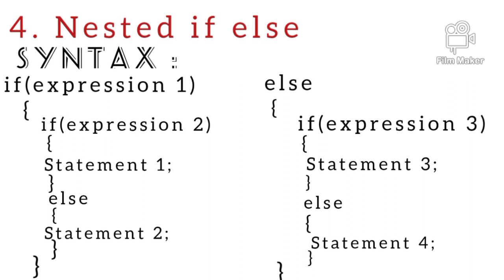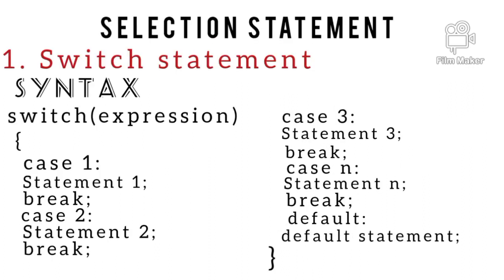In decision making statement, the last one is nested if-else. So firstly let's understand what is meant by nested if-else. Writing an if statement inside another if is known as nested if-else. So the syntax is given. After decision making statement, now let's talk about the second type, that is selection statement.